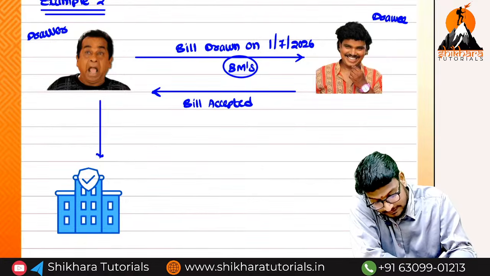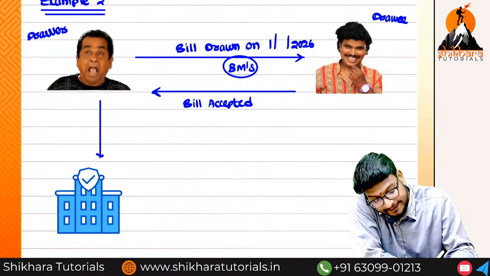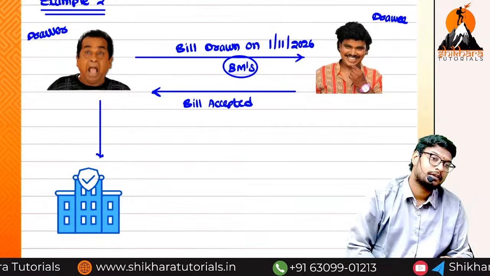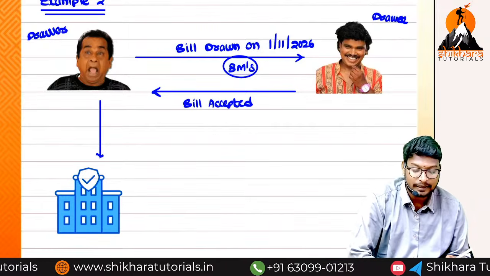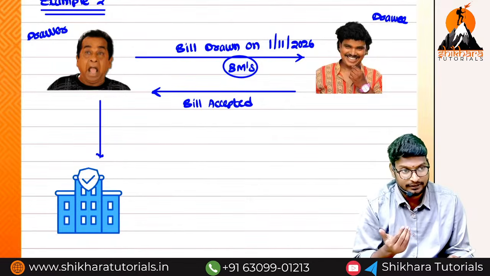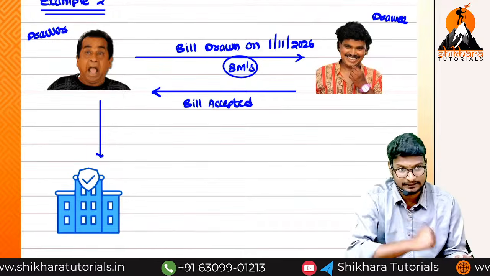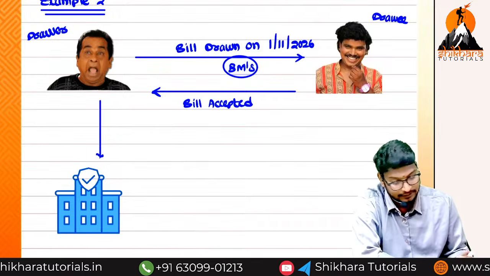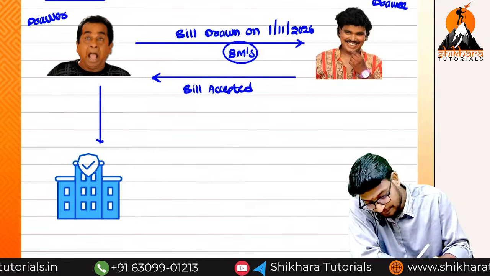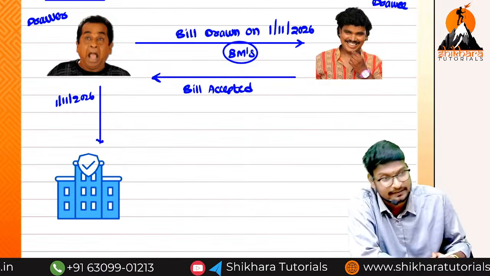Okay, we can adjust this. Not on 1/7, we can take 1/11. Now 8 months means 11, 12, 1, 2, 3, 4, 5, 6, complete months. So on which date did he approach the bank? On 1/11/2026 only he approached the bank.